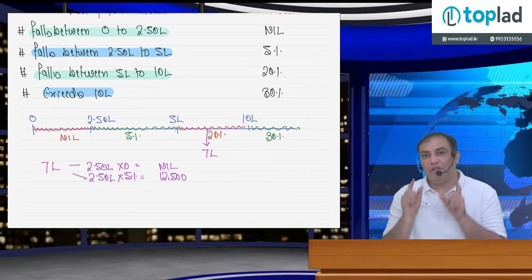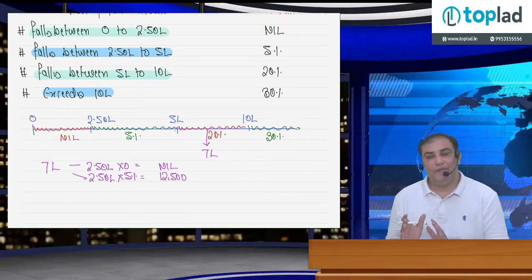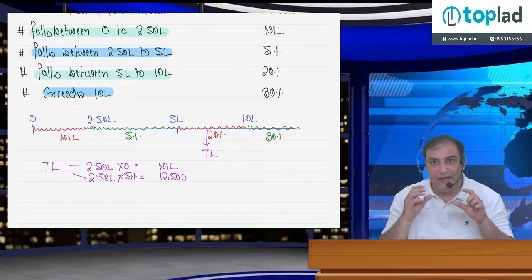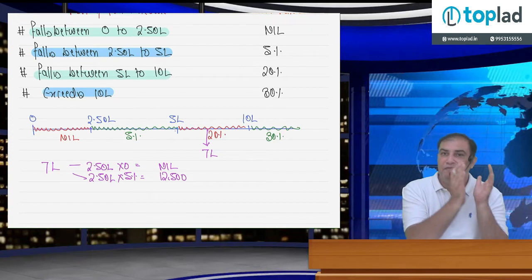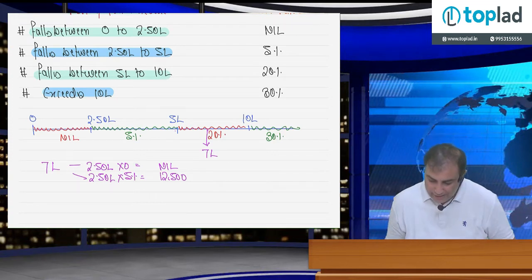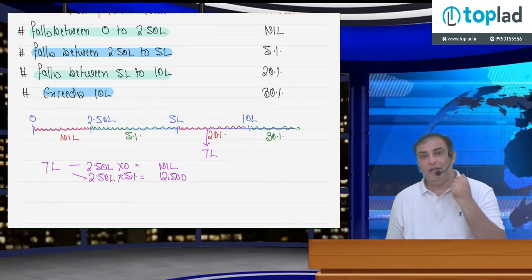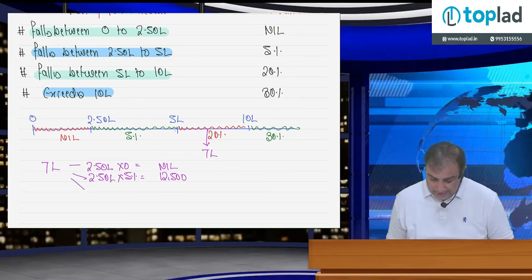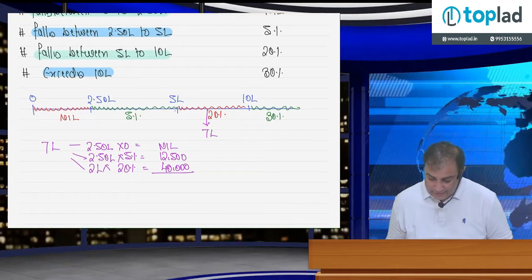Now, the part of the income which falls between 5 lakh to 10 lakh. So total income is 7 lakh, and in 7 lakh, only 2 lakh falls between 5 lakh to 10 lakh. So that 2 lakh is taxable at 20%, which is 40,000. So what is the total tax here? Tax is 52,500 rupees.